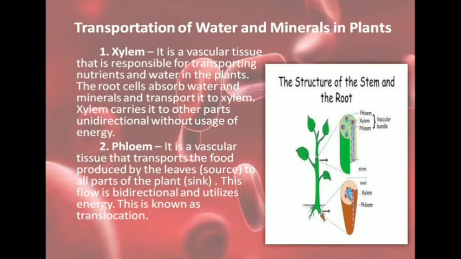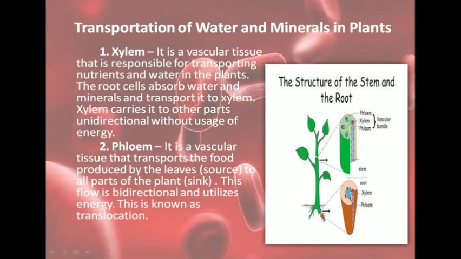Now let us come to the transportation in plants. So mostly in plants water and food are transported. So there are two tissues for transport of water and food. One is the xylem and the other is phloem. These are known as vascular tissues. So xylem is the vascular tissue that is responsible for transporting water and minerals. The root cell absorbs water and minerals and transports it to xylem. Xylem carries it to other parts and, of course, to the leaf where this water and minerals are required for producing food. Phloem, this is another vascular tissue and it mainly transports food from the leaves to the different parts of the plant.